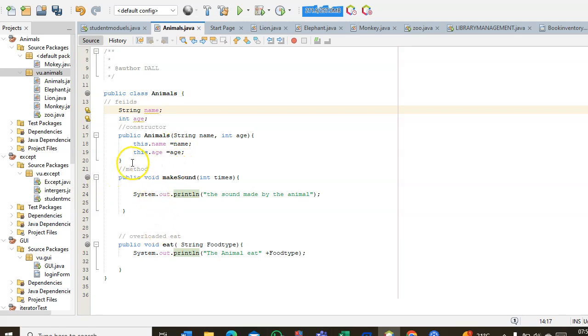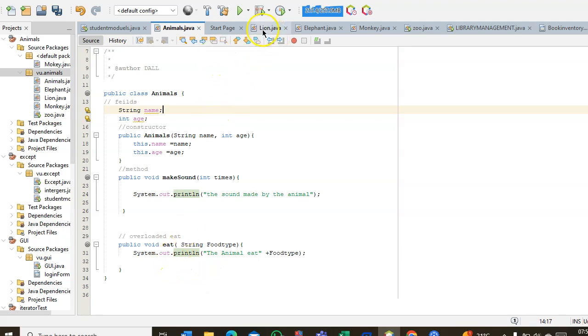Yeah. So I went ahead with another method, make sound, with int time, that is an int. So here I said system.out.print to print this as the output, which I did the same on this method down here.